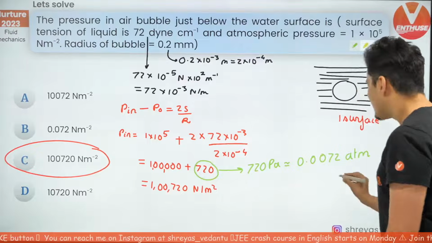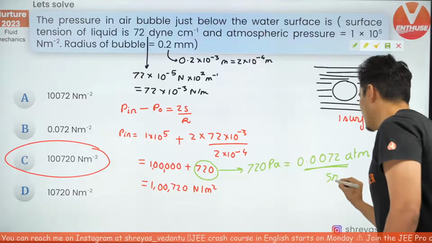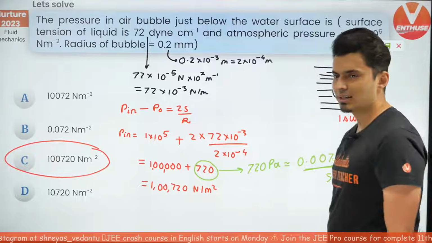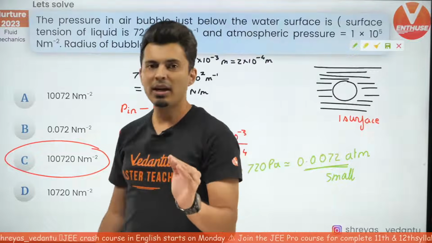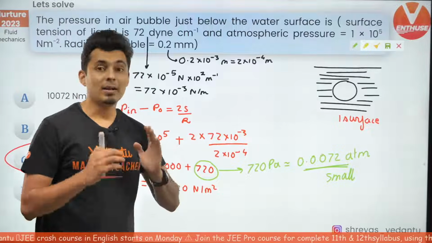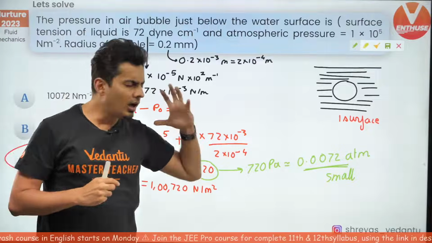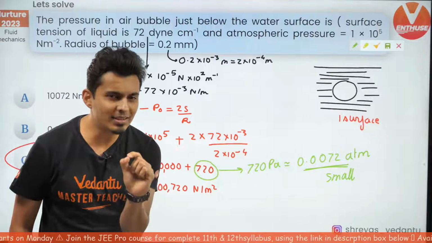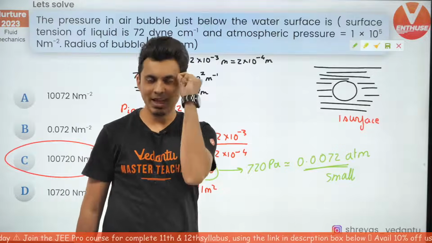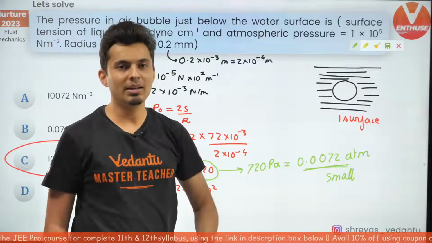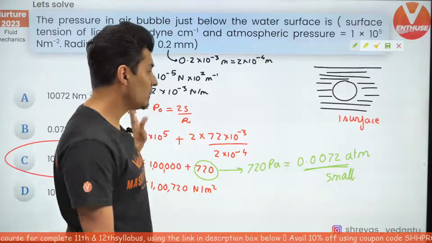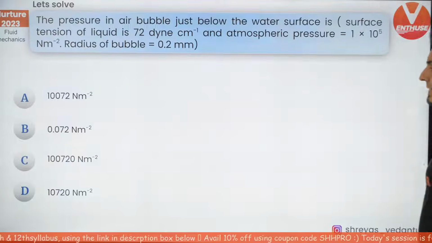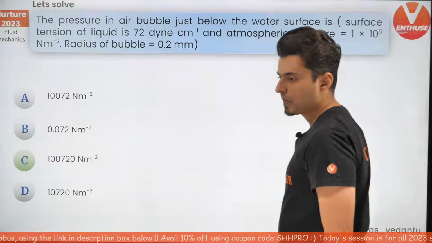This is very, very small as compared to atmospheric pressure. That means don't expect a large pressure inside an air bubble. It is more, but it is only very slightly more. That's something which should remain in your mind. There is excess, but it is not so much. It's in very small quantities, like you can see right over here.